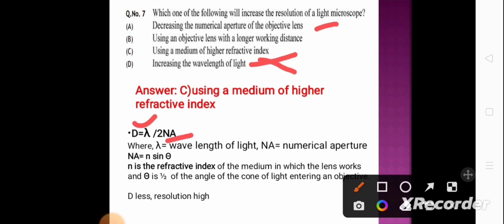So resolution will be less. So this option is also not correct. But in case of option C, that is using a medium with higher refractive index, NA is equal to n sin theta. So NA becomes higher. As a result, d becomes less. So resolution becomes high.